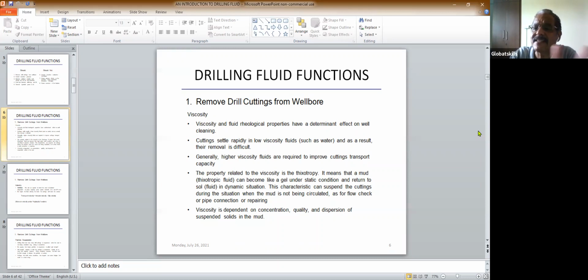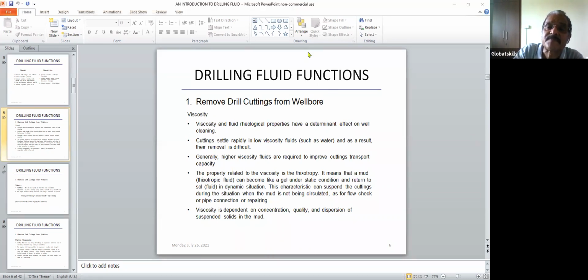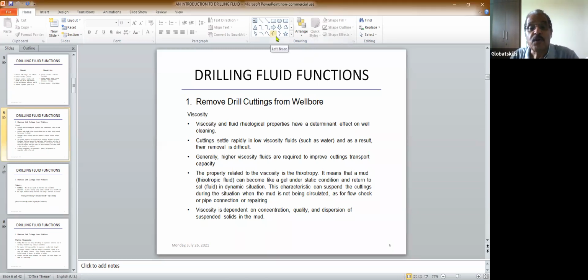Some of the fluids are very, very viscous. So viscosity and fluid rheological properties have a determining effect on well cleaning. Viscosity is very important for cleaning the well.